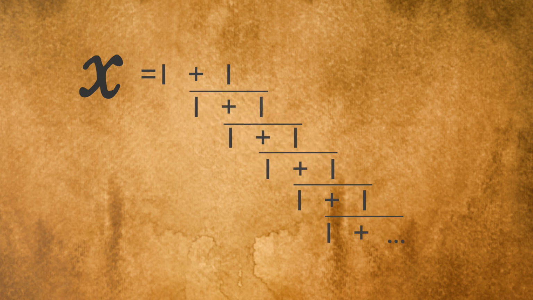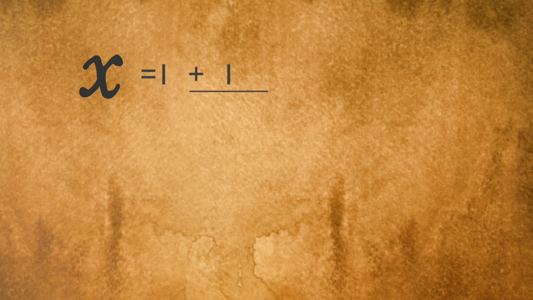So from this, we can try and figure out what would be the most irrational number there is. Let's, for the moment, call it x. The most irrational number is a continued fraction of 1 plus 1 over 1 plus 1 over 1, and this to infinity. It's actually pretty simple to solve this. We only have to notice that this continued fraction is exactly the same as the part under the first fraction, because it's to infinity. This means that we can replace this bottom fraction with x itself. From this point, it's pretty easy.